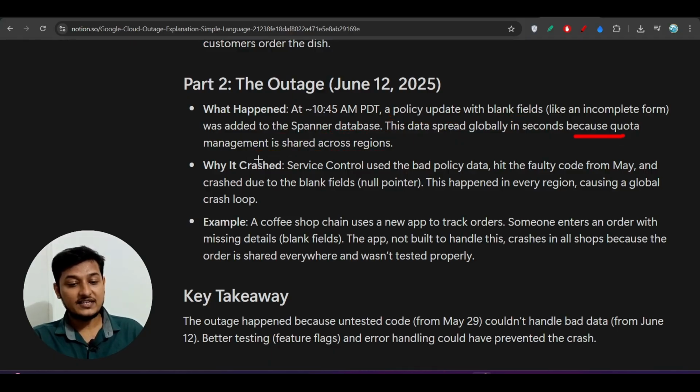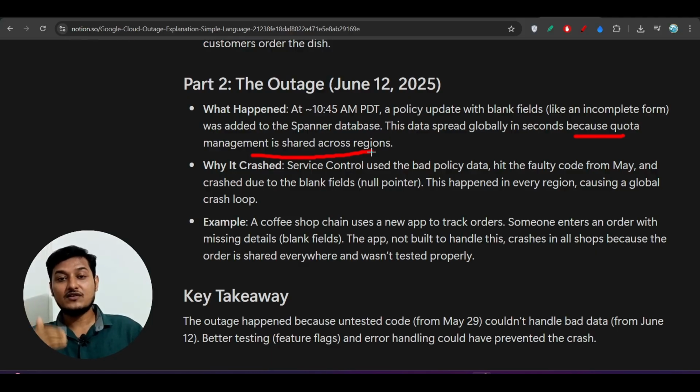Here, as quota management is shared across regions, and they have added one extra policy, one new additional policy, and if someone is using that additional policy and if there is no null check, then what will happen is that null value will get stored in the database, but the database is the same for everyone. Okay, data is getting fetched from the same database, but one extra field is there. If anyone is taking that advantage, that will be added for that particular user. Otherwise all other things are the same and all other things are getting fetched from the same particular database, right?